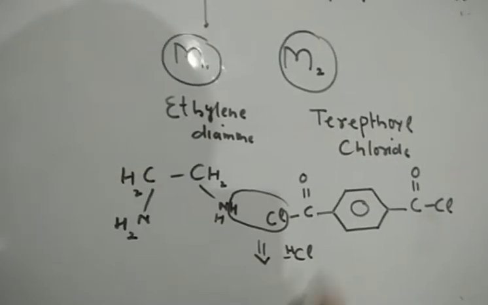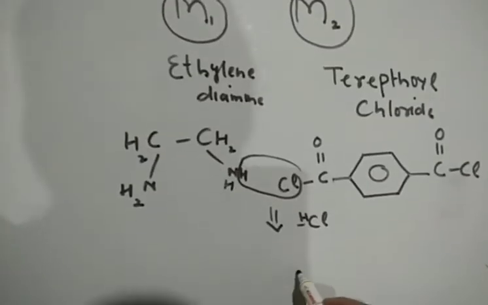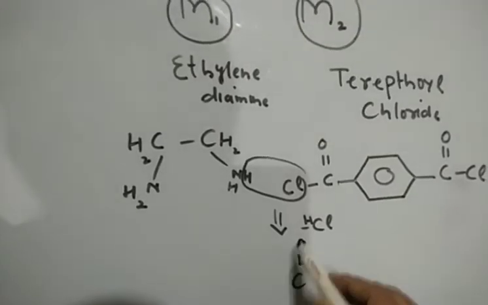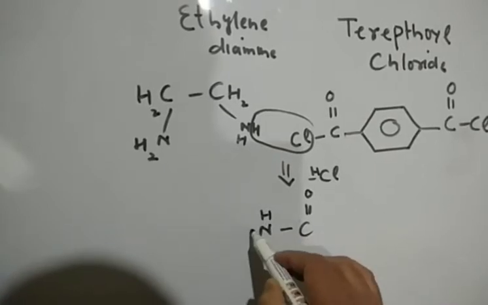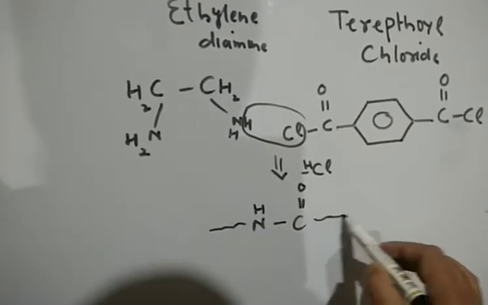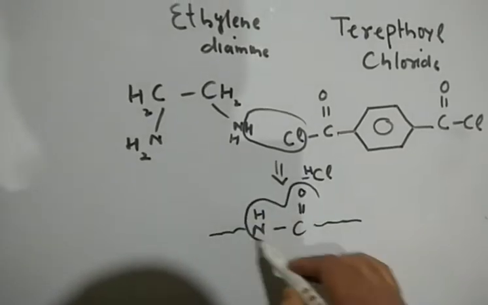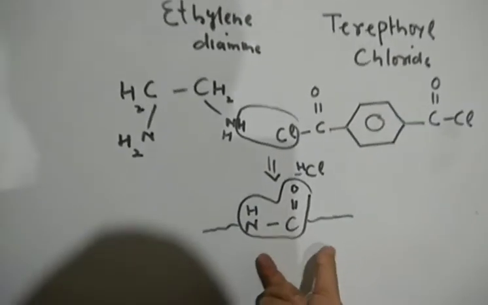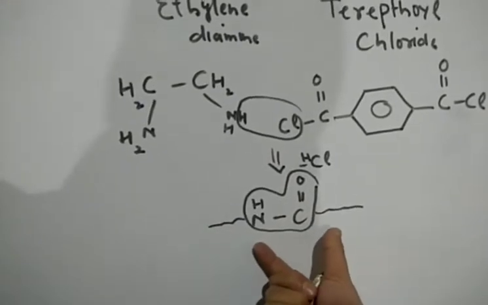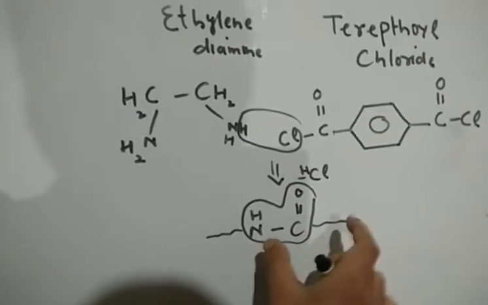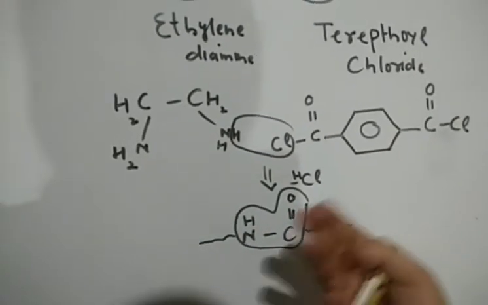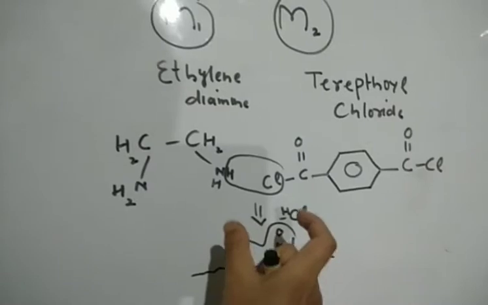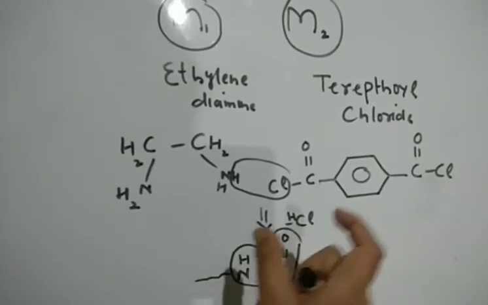In this case, we'll get a polyamide. This is the amide linkage here, with one part of the polymer and another part of the polymer. So the polymer formed is a polyamide, a step growth polymer. इस तरह के polymers को usually obtain किया जाता है through interfacial polymerization, which involves step growth or condensation reactions.